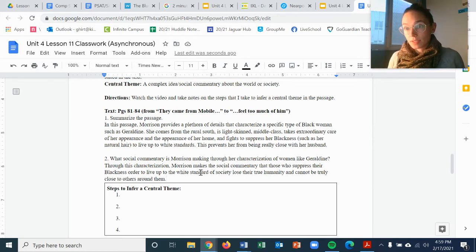So write that down. Step 4, make an inference about the theme or social commentary by connecting the details in the passage to our big thematic topics, such as race and beauty and social expectations. And that is how you infer a central theme.